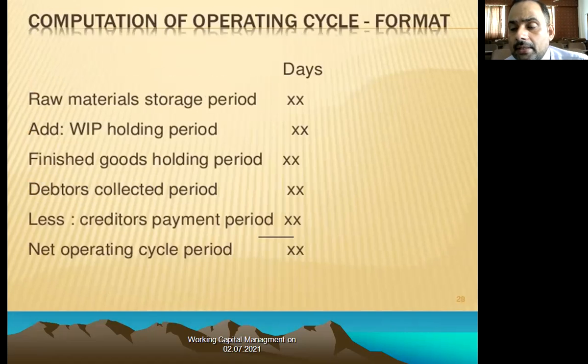Now the question arises, how will we compute the working capital cycle, and what is the format? You can calculate the working capital cycle on the basis of this format: the raw material storage period, to which we add the work in progress holding period, then the finished goods holding period, and the debtors collection period, less the creditors payment period. Then we get the net operating cycle period. That is the format for computing the working cycle.